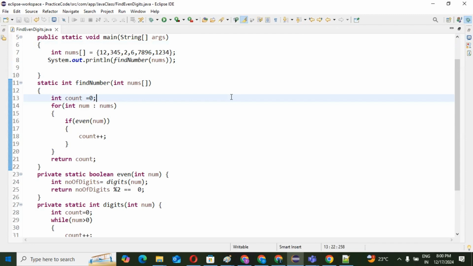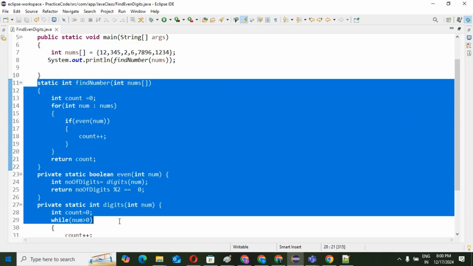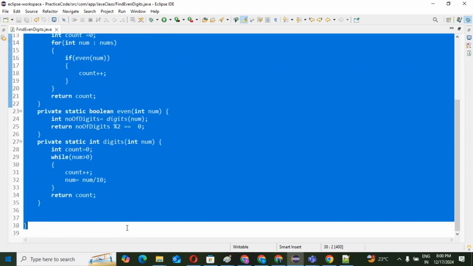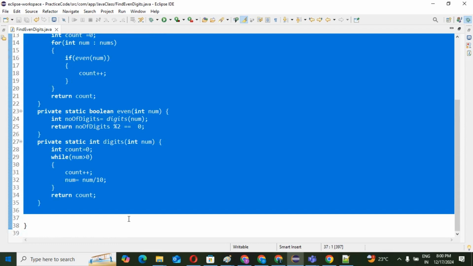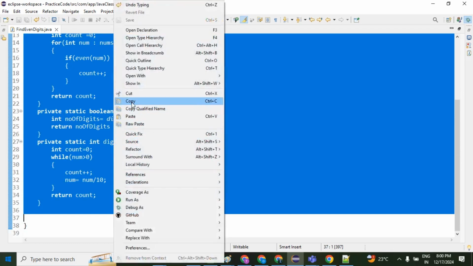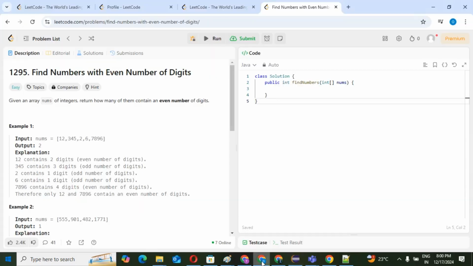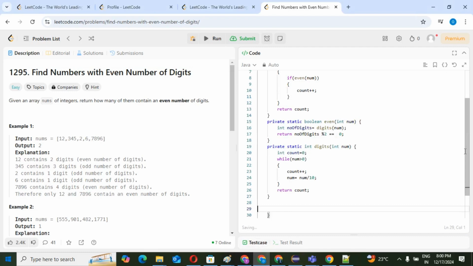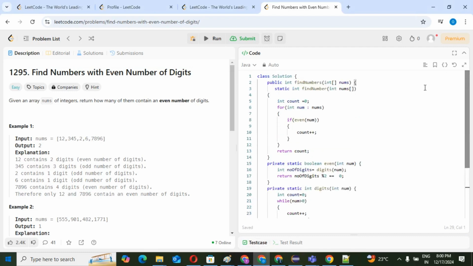Now our main motto is to copy this code and paste it in the editor, in this place. Okay, I have done it. Check one more time because I have added something. First remove this thing.